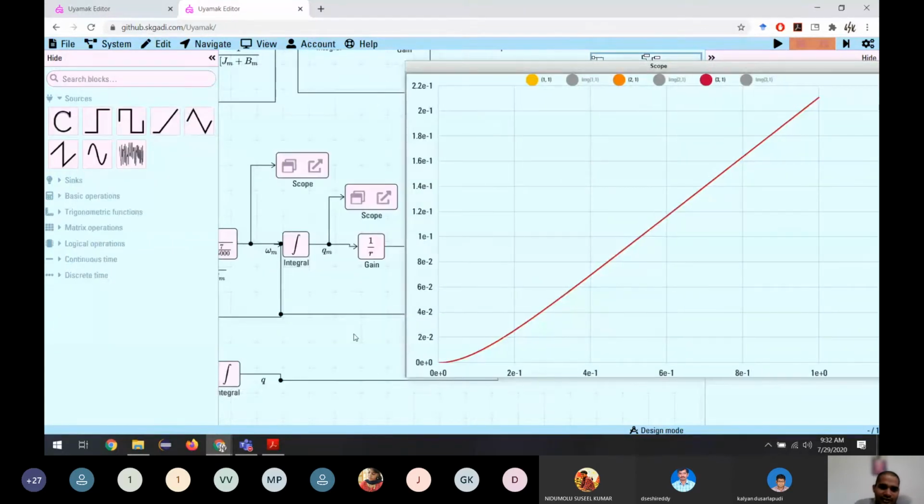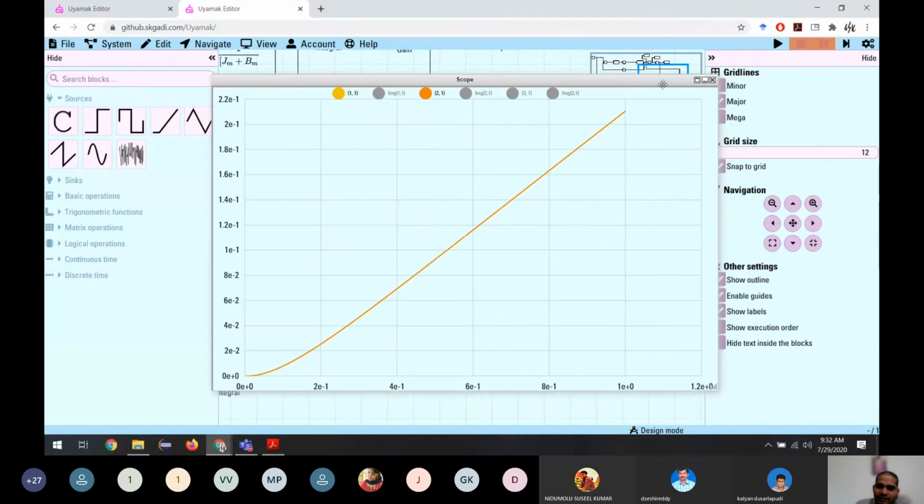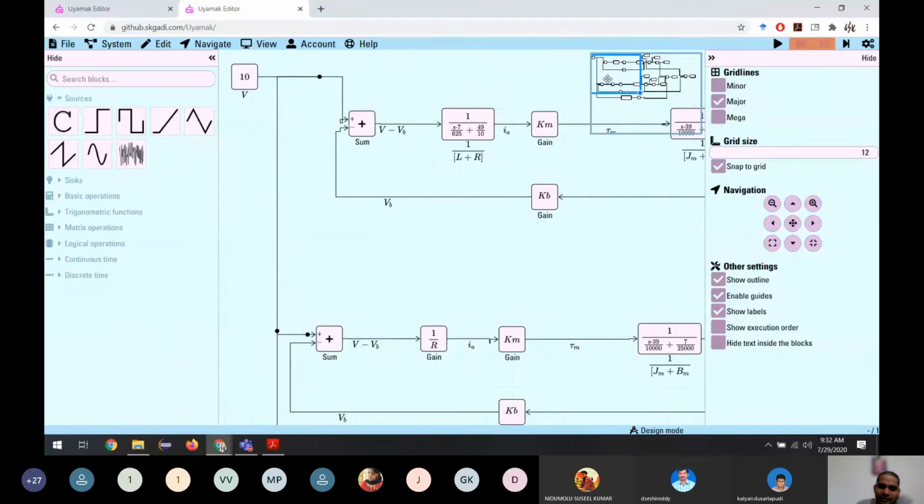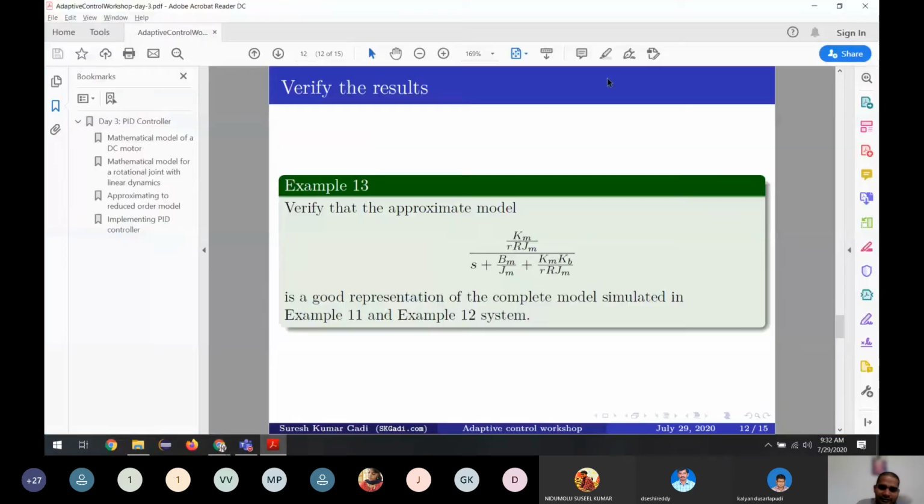So we are verifying that the calculations we have done are correct. And also, this one is the original one and 2 is the approximation, and 1 and 2 are matching exactly. So ignoring this is not making any effect in our dynamics. So we are verifying that yes, this is a good representation of our original model.